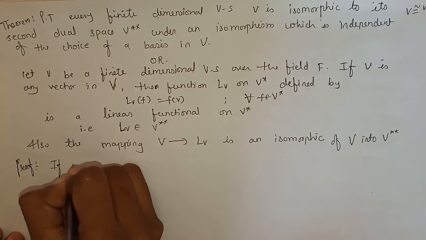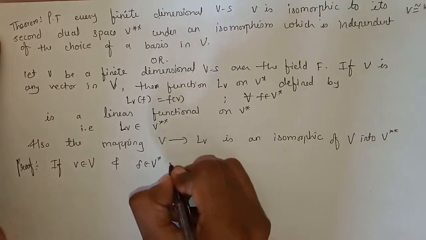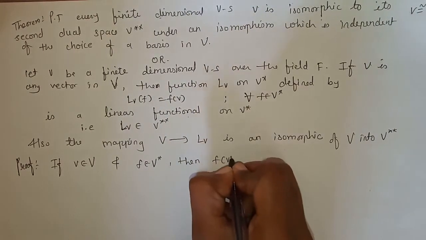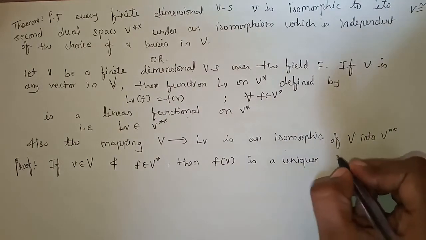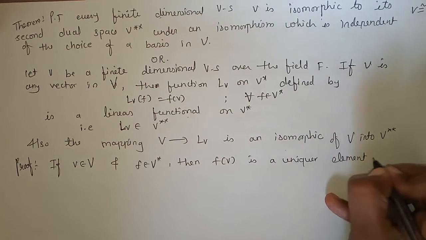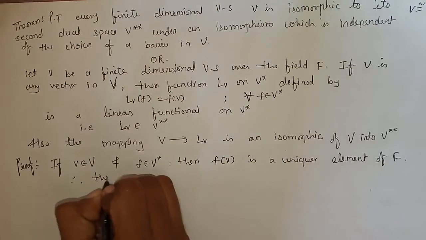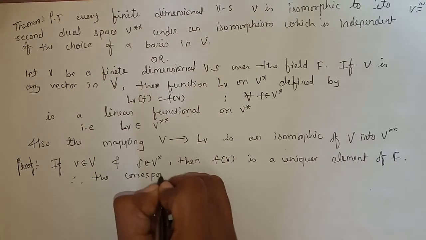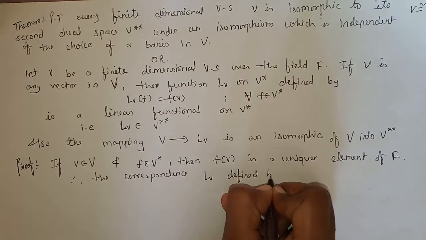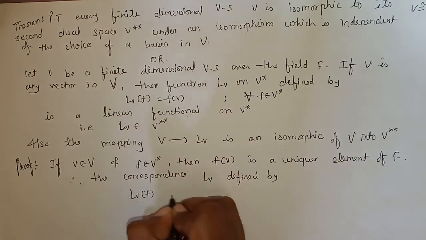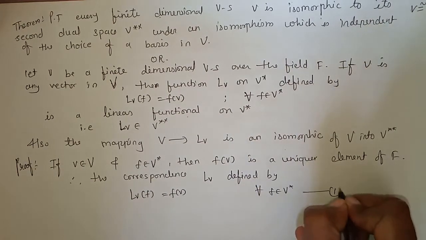Here, if v belongs to V and f belongs to V star, then f of v is a unique element of F. Therefore, the correspondence L_v defined by L_v of f is equal to f of v for all f belongs to V star. Suppose this is equation number 1.